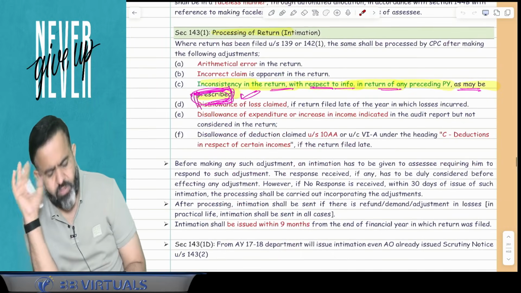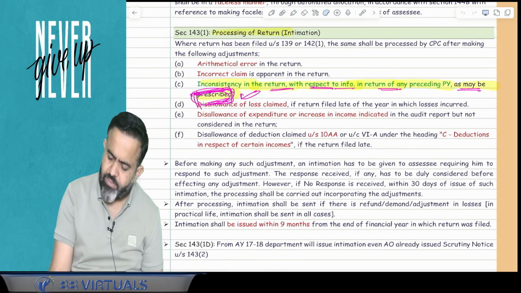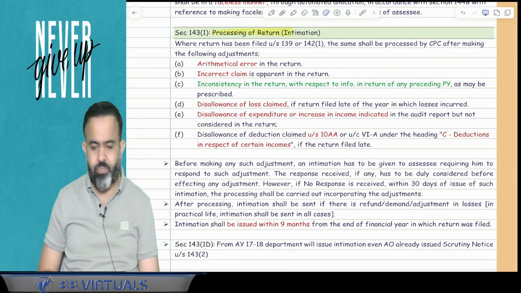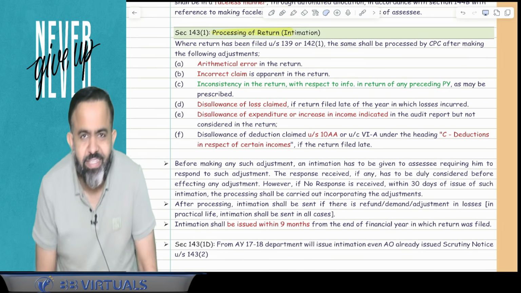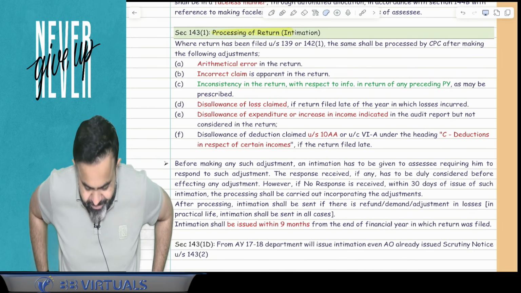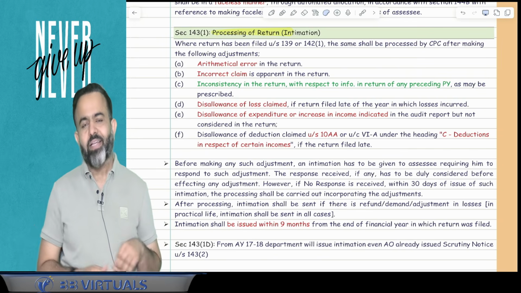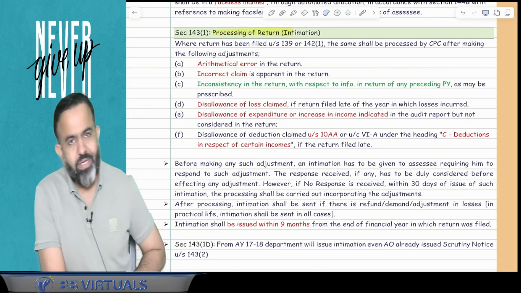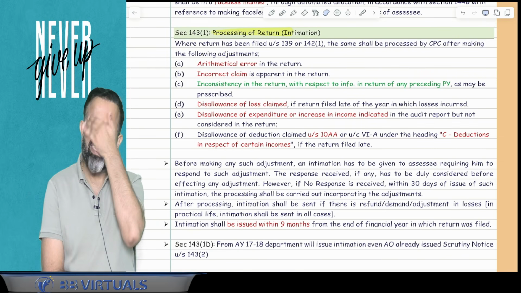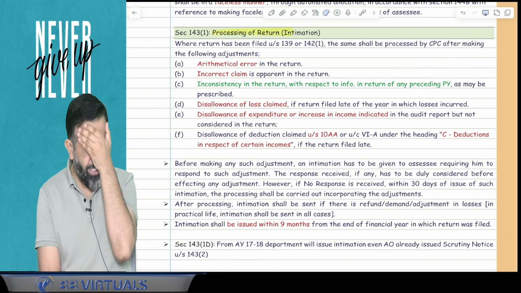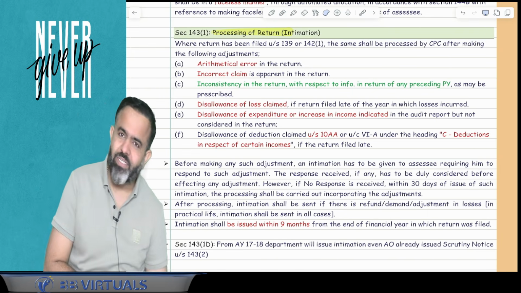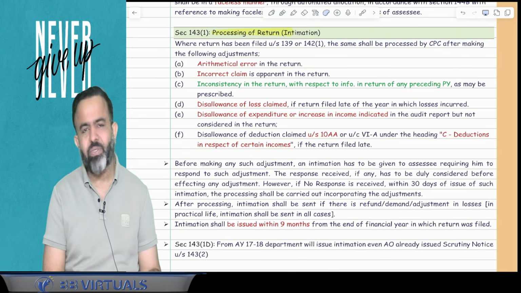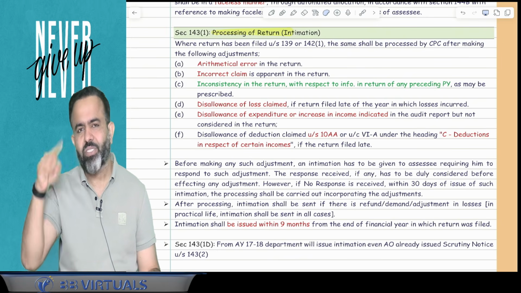Okay, now guys, after that there is one change in the section on processing of return, 143(1), which is the intimation. So guys, when you file the return, then you know that your return is forwarded to CPC Bangalore, and CPC Bangalore, the Central Processing Center, used to make 5 changes in your return. One is the arithmetic error, one is the incorrect claim, one is, if you file the late return, then those losses will be disallowed. Next is, suppose for an example, a chartered accountant disallowed certain expenditure or included income in your income and you have not considered it in the return of income, or guys, if you are claiming the income based deduction and the return is not filed on time, so in this particular case, those changes are made in the intimation by the income tax department.